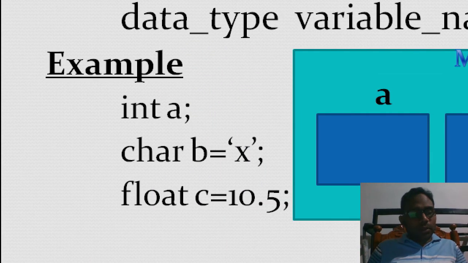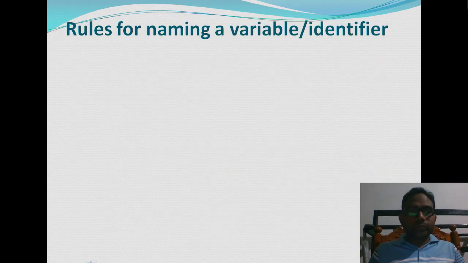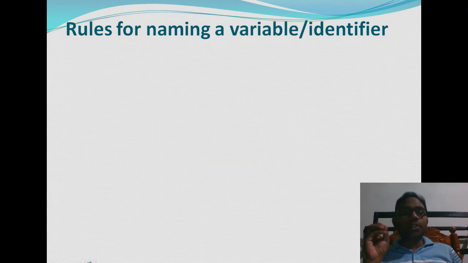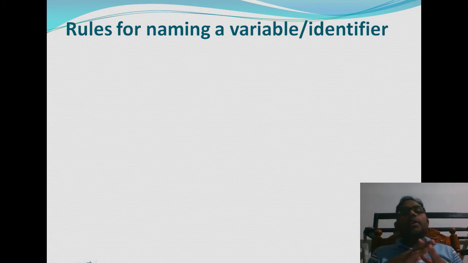Okay, let us see the next one. Rules for naming a variable or identifier. What are the naming convention rules? You are giving a name. For example, some names will have predefined meaning. Some good names may be there, some bad names may be there.